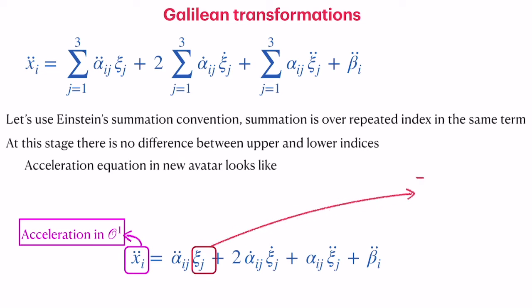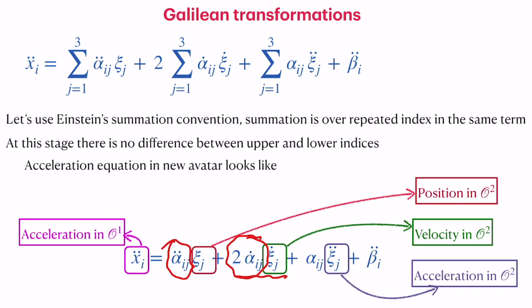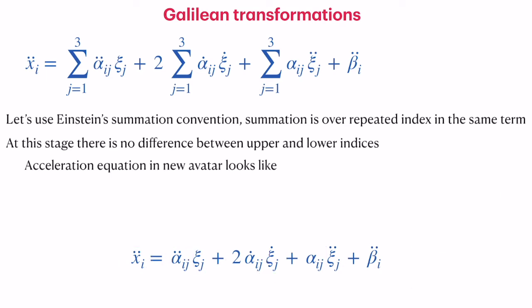Then we have the first term, which depends on the position in O2 and the second derivative of the transformation. The second term depends on the velocity in O2 and the first derivative of the transformation. In the same way, the third depends on the acceleration, α_ij is a transformation, and the last one depends on the second derivative of β.